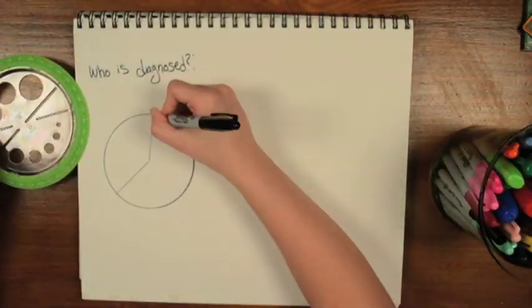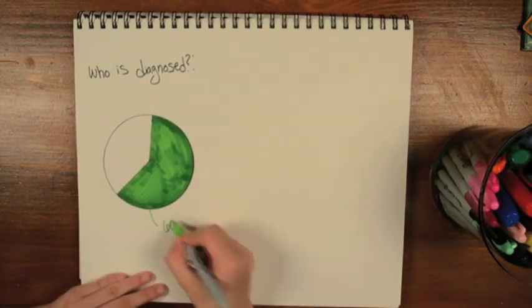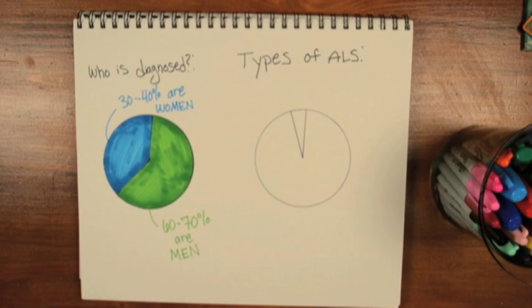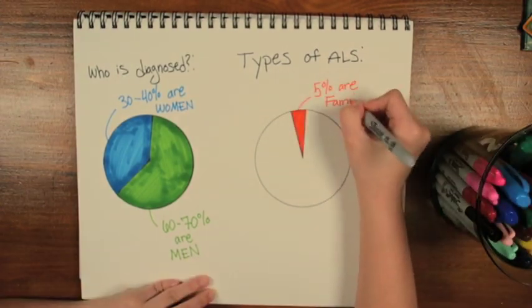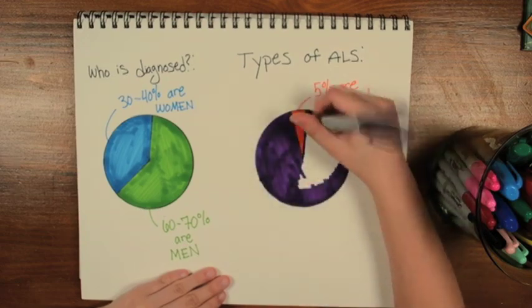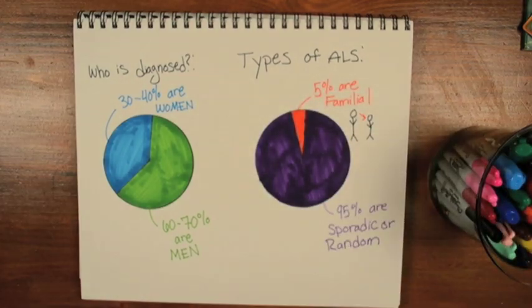Out of those 30,000 people, about 60 to 70% are men, while 30 to 40% are women. There are two types of ALS. 5% of the cases are familial, meaning someone else in your family has it. The other 95% of the cases are sporadic or random.